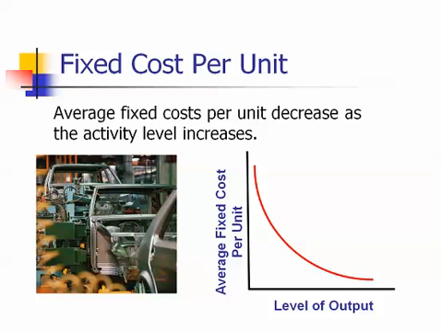If we subscribe to Netflix Instant View and pay $7.95 per month and only rent one movie, that movie will cost us $7.95. If we were to watch two movies, our cost per film would be roughly $4. If we were to watch 4 movies or shows, we would take the $8 cost and divide it by 4 and have an average cost per movie or show of $2. So we can see it's important to increase our level of output to spread our fixed costs over more units and reduce our average cost per unit.